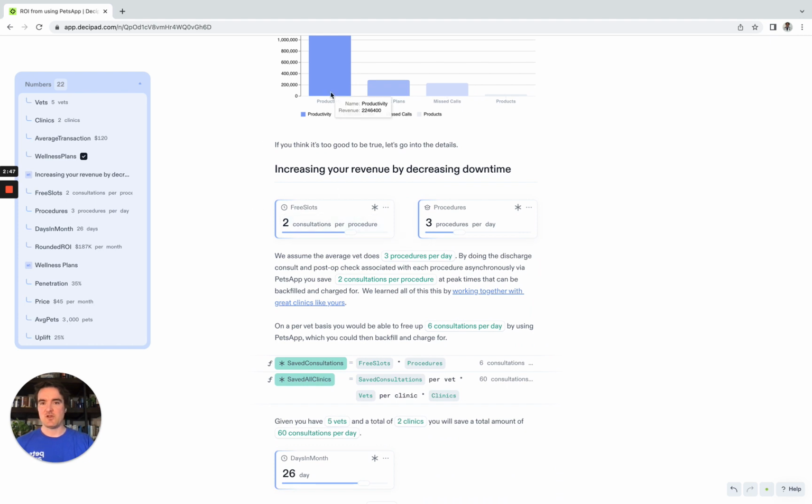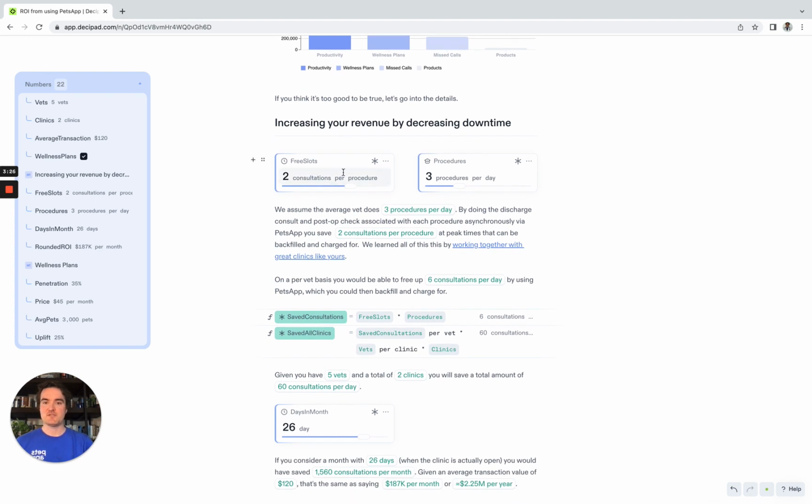We're saying that this productivity piece, where these assumptions come from, well, it assumes that the average clinic does 3 procedures per day, like a dental or castrate and neuter surgery. And each of those procedures involves 2 consultations that they could free up if they were to use PetsApp. And those consultations in this case are a discharge consultation to send the pet home, but also a post-operative check where the pet owner comes back in with their pet and we check the surgical wound. So we're saying that you can actually do those things asynchronously over PetsApp, and so you don't need to take up a peak time consultation for those procedure consultations.